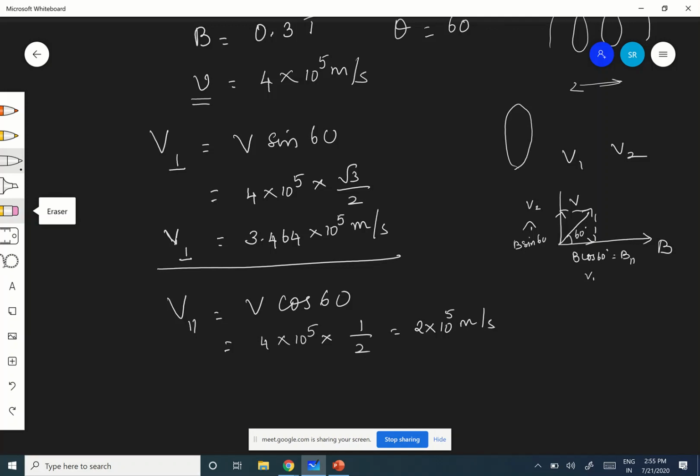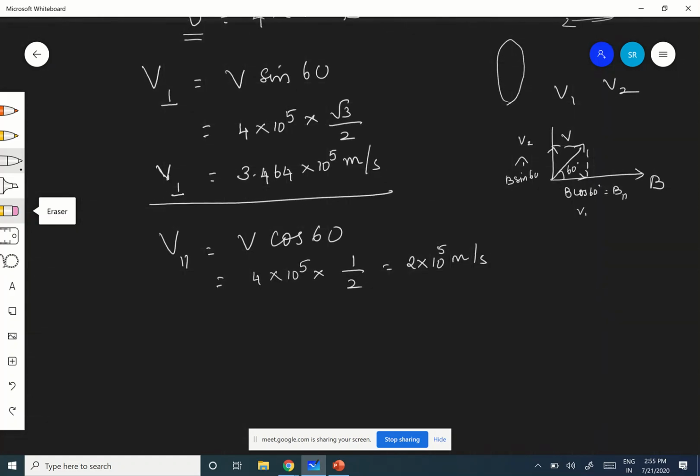Once both are ready, now you can go to the problem. First, you are asked to find out the radius of the circular path. How to find it? The radius is m V sin theta by qB, because the circular path is purely due to this V perpendicular, correct?